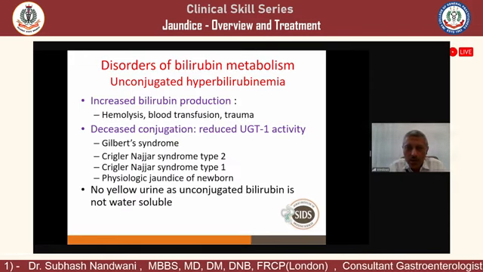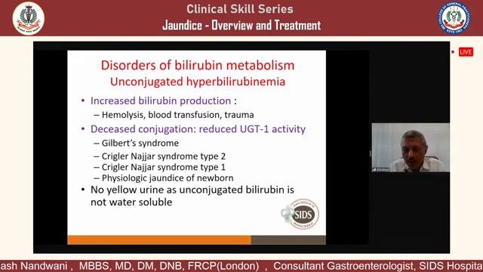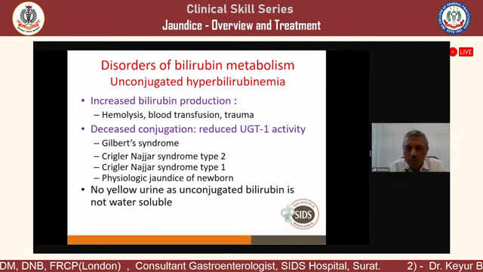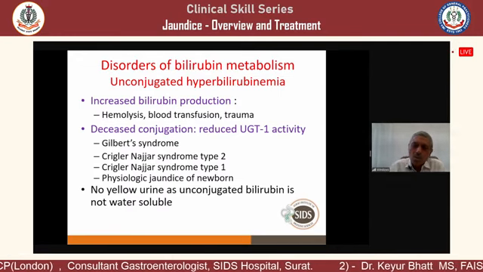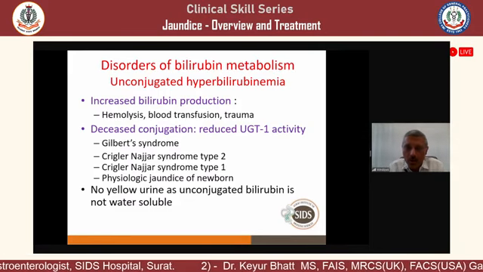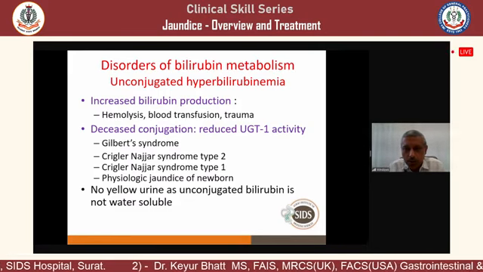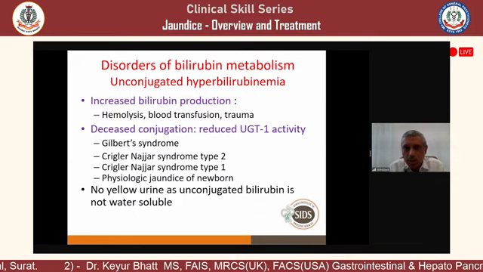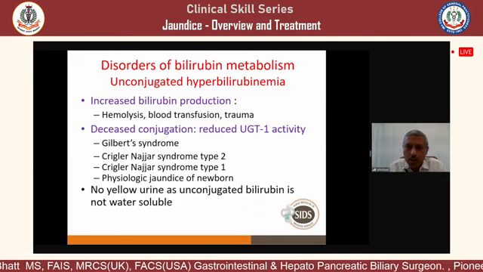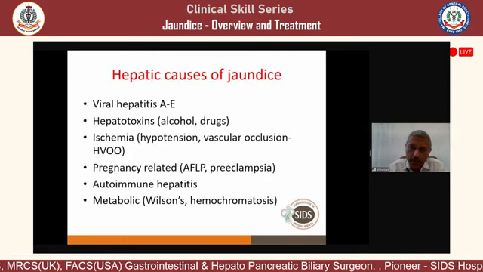There is also physiological jaundice of the newborn, because it takes some time to develop this activity, so for the initial few weeks the children can have it. Now, the difference between indirect and direct bilirubin is that indirect is not water soluble. So in children or even adults with indirect hyperbilirubinemia, the urine will not be yellow because it is not excreted in the urine.